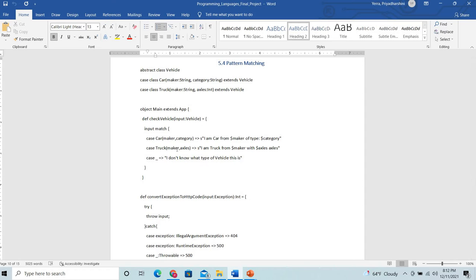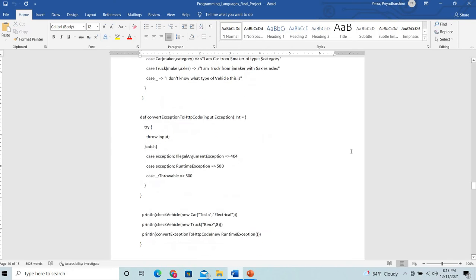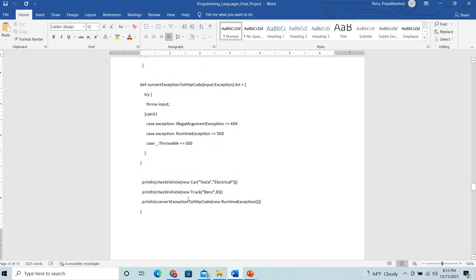In a switch case, it will look exactly whether it is that specific string or that particular int, like that in all programming languages. But here it just sees the pattern. If it is a case car with maker and category, it doesn't matter what the values are. In the example, it checks the vehicle, new car, Tesla, and electrical.